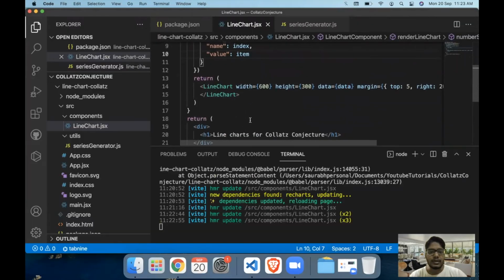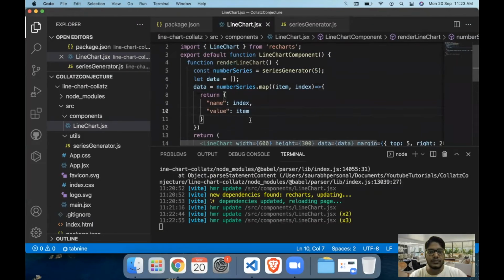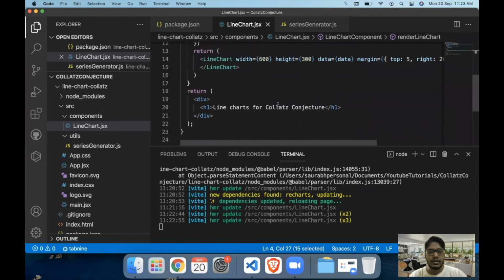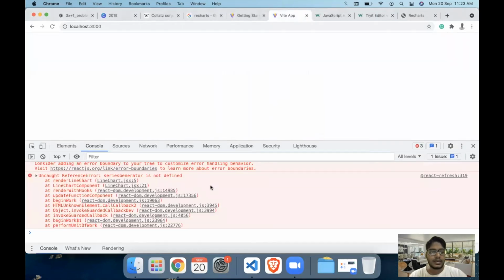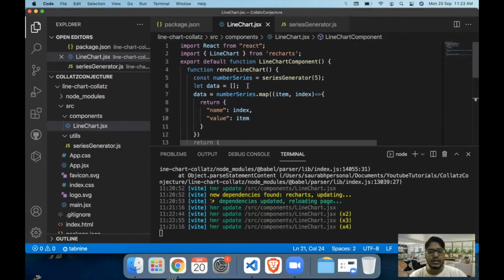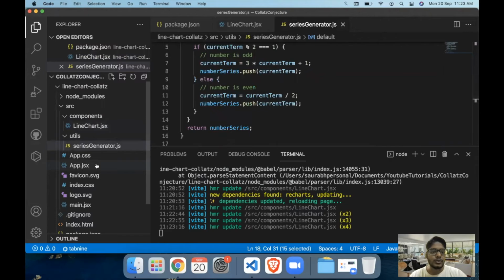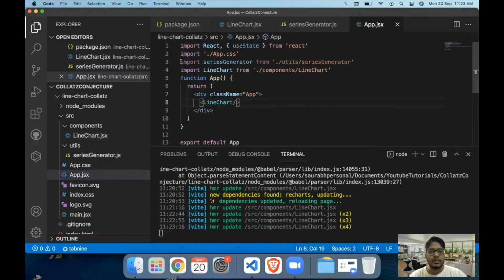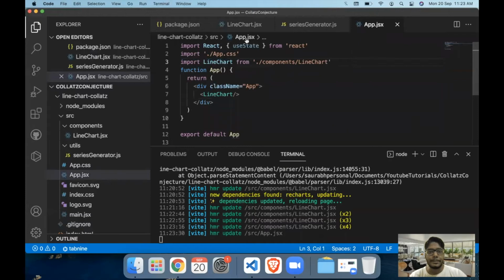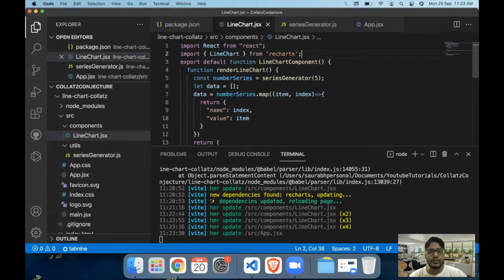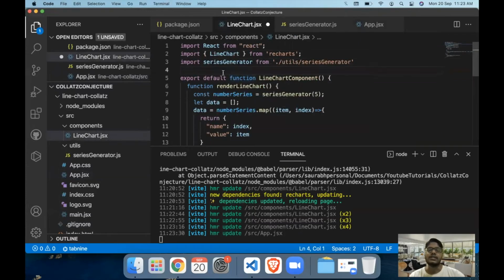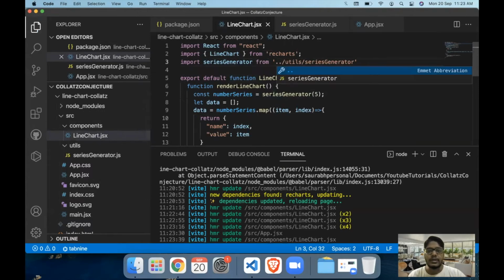It does not look like it. We don't have anything here. Let me just call the function in our code so that we know that something is being rendered. Series generator is not imported in this component, so let's import it just like we had imported in our app.js. So we are just shifting the series generator function from app.js to the line chart component. In this case, it will be double dot.